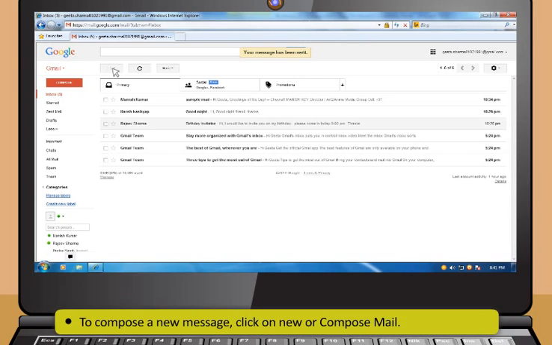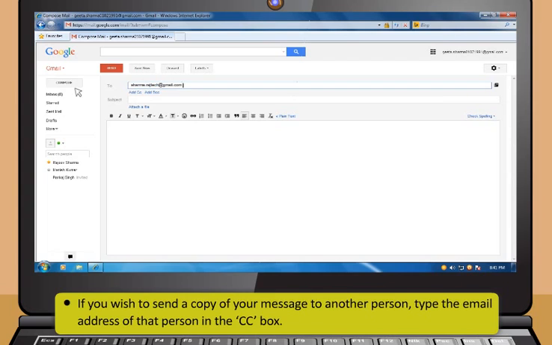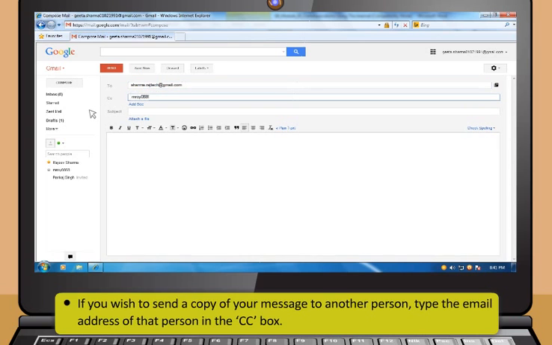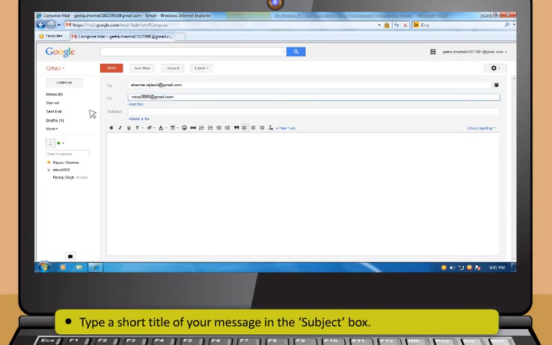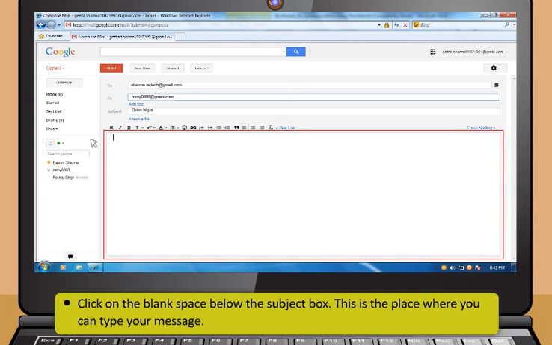To compose a new message, first click on New or Compose Mail. Then, click the To box and type the email address of the person you wish to send your message. If you wish to send a copy of your message to another person, type the email address of that person in the CC box. CC stands for carbon copy. Now, type a short title of your message in the subject box. And then, click on the blank space below the subject box. This is the place where you can type your message.